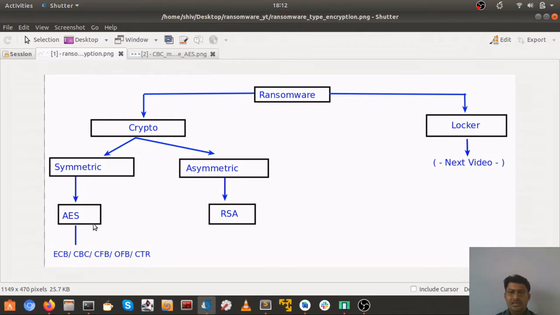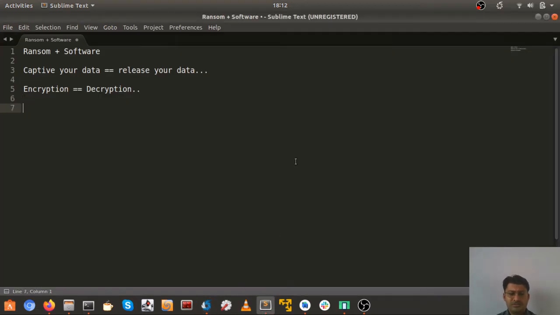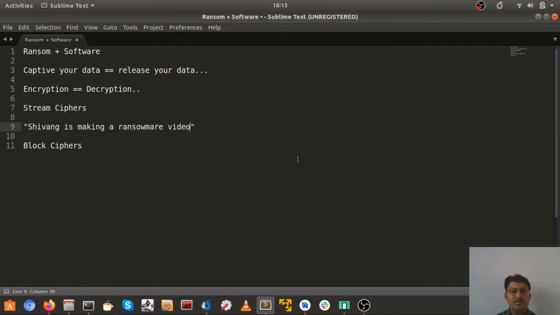So guys, AES works on block ciphers, so I am expecting that you know the difference between block ciphers and stream ciphers. Let's quickly go through it. There are basically two categories of ciphers, that is stream ciphers and block ciphers. Say for example in a stream cipher, I have a plain text like "Shivang is making a ransomware video", and we need to encrypt this.